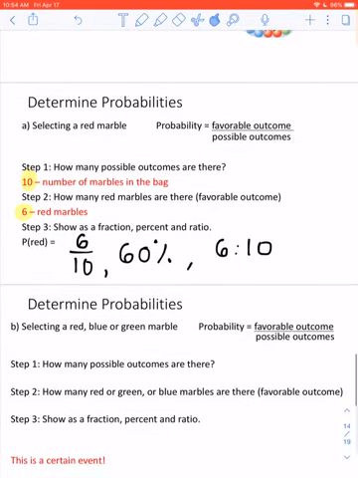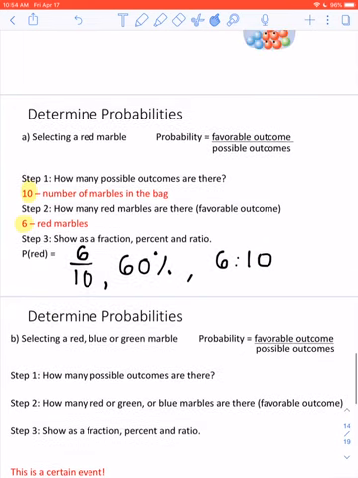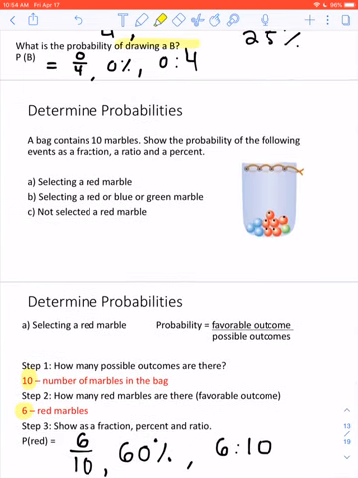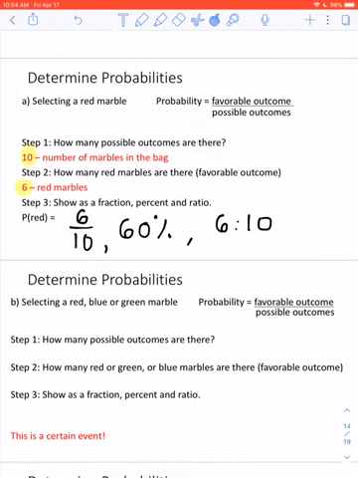Next question. What is the probability of selecting a red, blue, or green marble? Well, let's take a look back at this bag for a second. What color are the marbles in here? Red, blue, and green. So this question is actually asking me, what is the chance of me getting red, blue, or green? Well, all of the marbles in there are red, blue, and green. There's no purple, there's no orange, nothing like that.